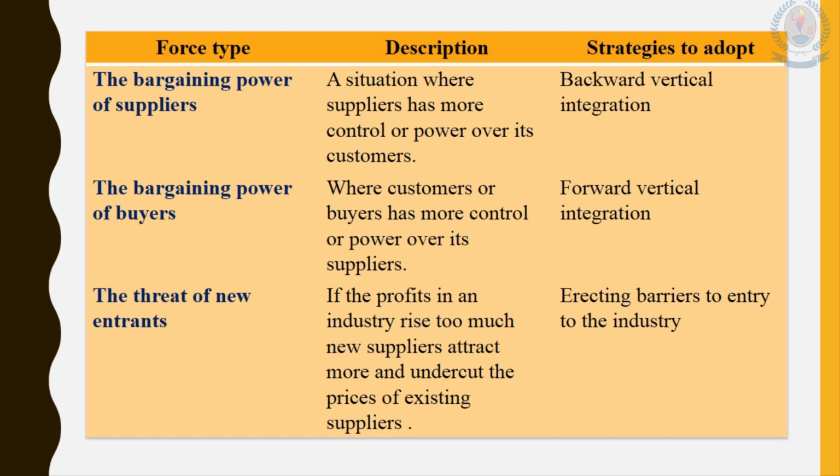That is why they gain lots of profits, because the competition is low. When other firms easily enter a marketplace, a certain industry, the competition increases. Substitute products increase. Then the prices of the products decrease and profit levels go down. So the existing firms try to erect barriers to entry to the industry.